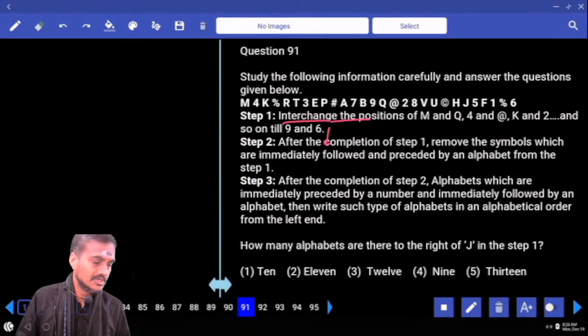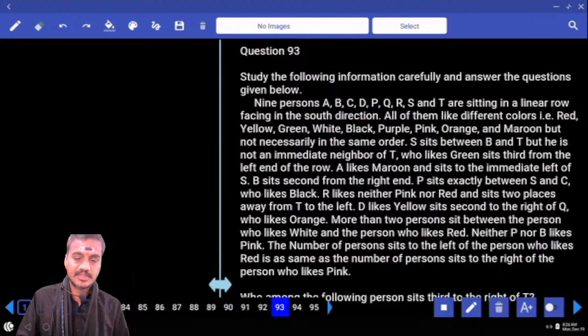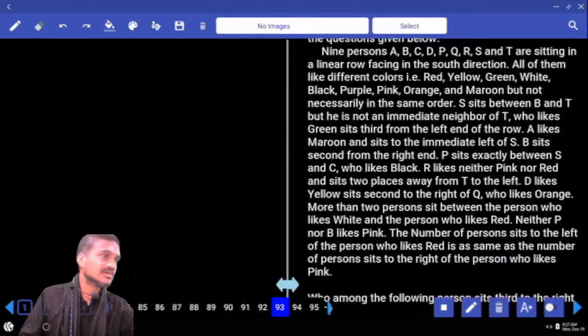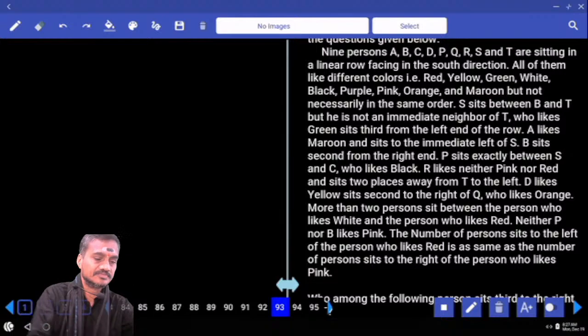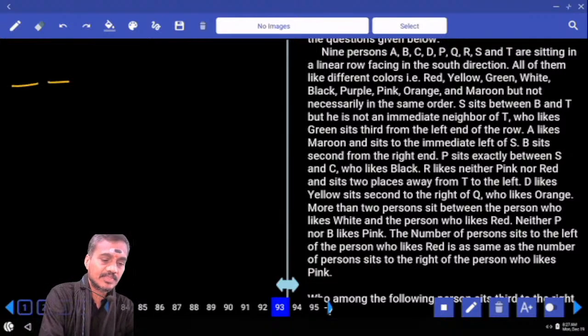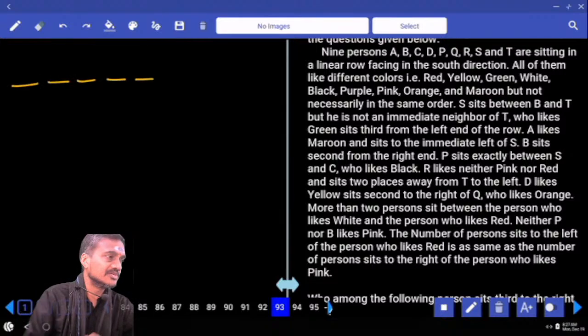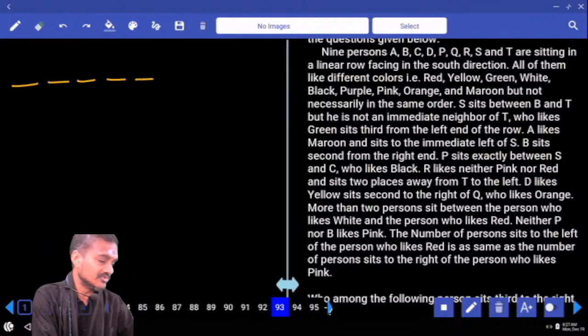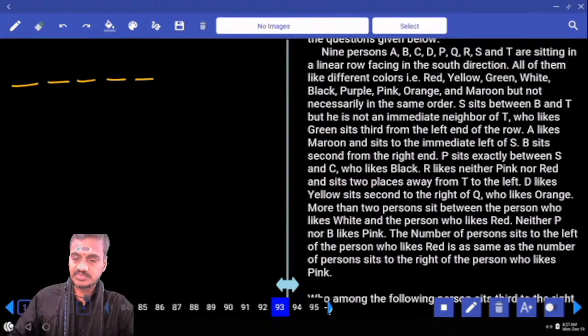The next one, 90 to 92, comes under the second priority. The next one, 9 persons were there. They are sitting in a linear row, facing south direction. And each one of them likes different colors. What do we do? First of the second priority. As of now it is unavoidable, we have to do this. Earlier we left two. At the same time we have left this sequence as well. Hence we need to work out this one under the first priority.